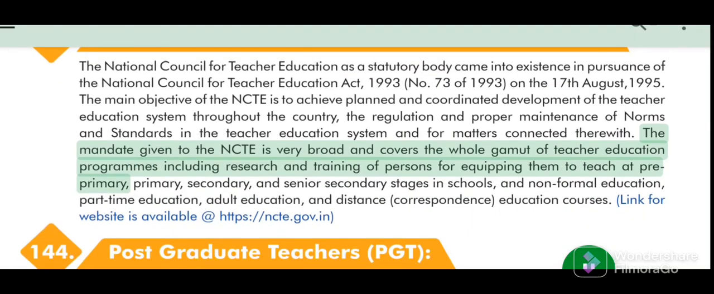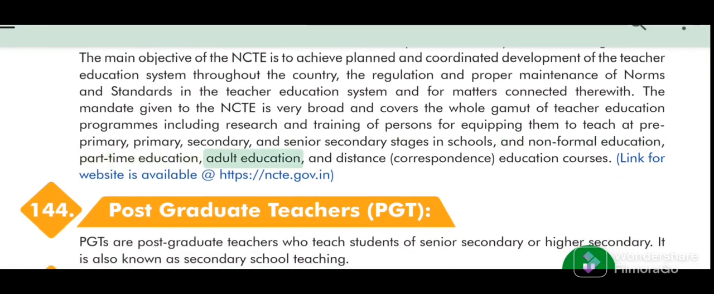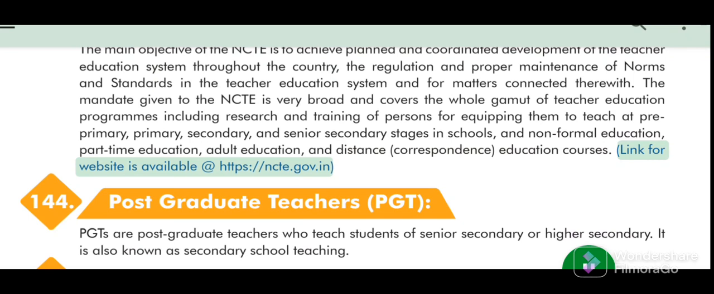The mandate given to the NCTE is very broad and covers the whole gamut of teacher education programs, including research and training of persons for equipping them to teach at primary, secondary, and senior secondary stages in schools, and non-formal education, part-time education, adult education, and distance correspondence education courses. Link for website is available at web links.